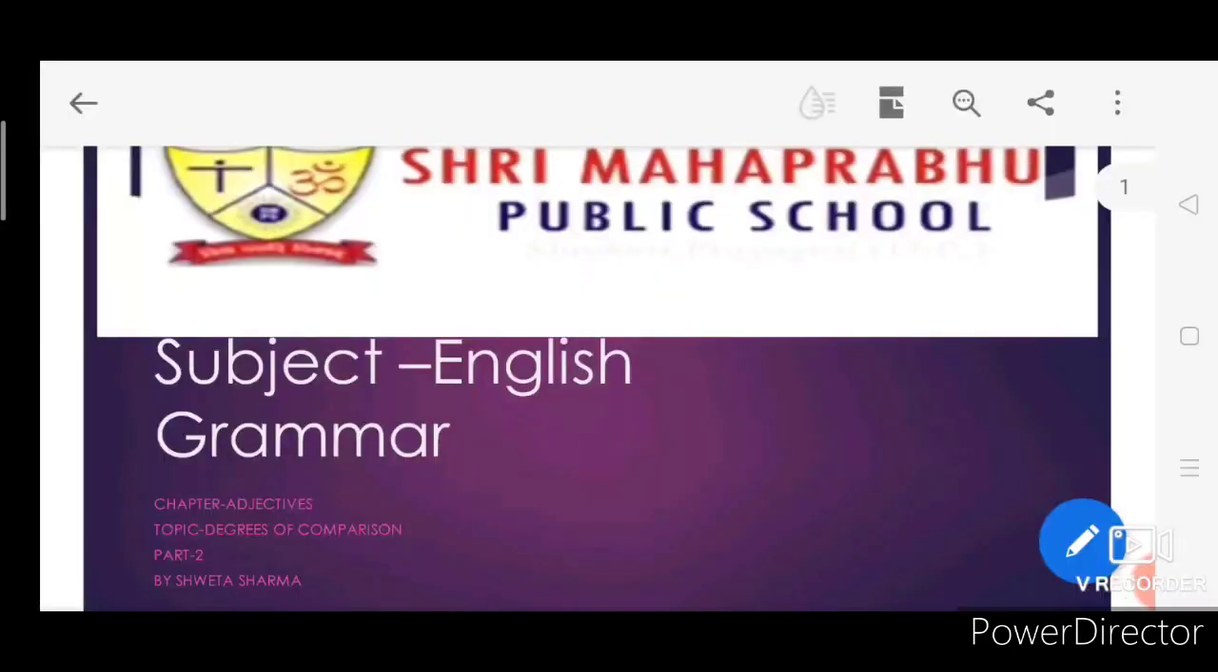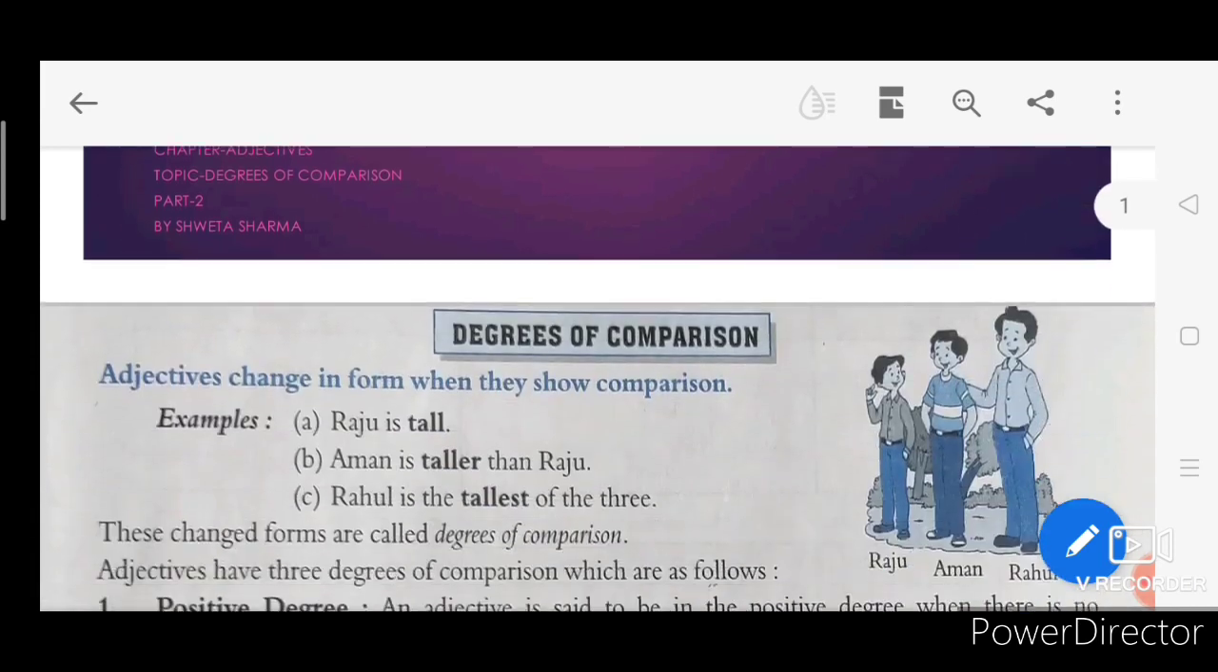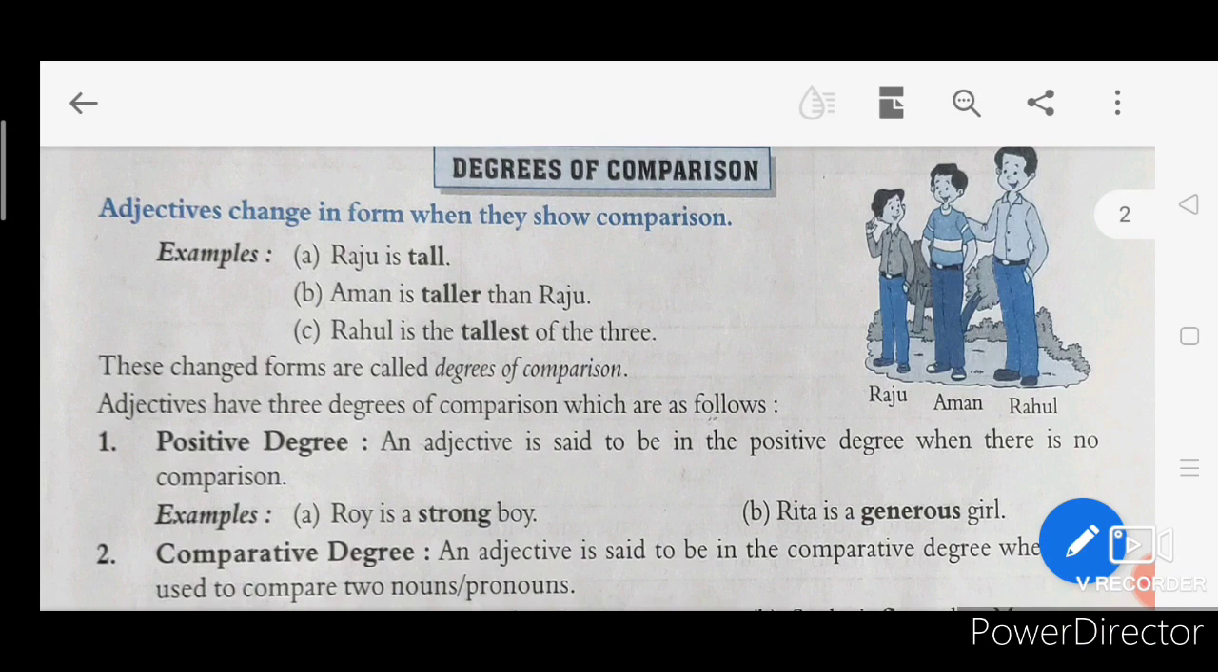Okay. So today we are going to start a new topic from the same chapter, adjectives, and your topic is degrees of comparison. Degrees of comparison means when we use adjectives in order to compare, they change their forms. Adjectives change their forms, and that is called degrees of comparison. Examples: Raju is tall. Here there is no comparison, it is your positive degree. When there is no comparison, you use the positive degree.